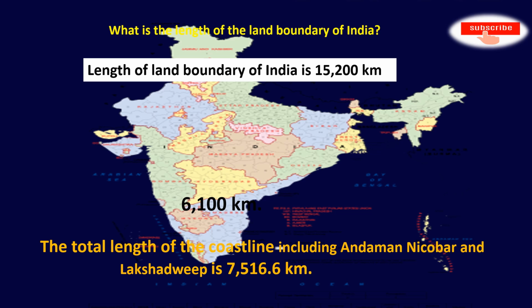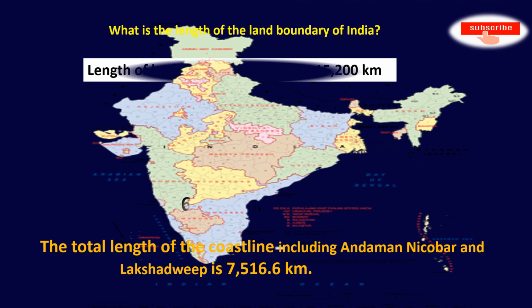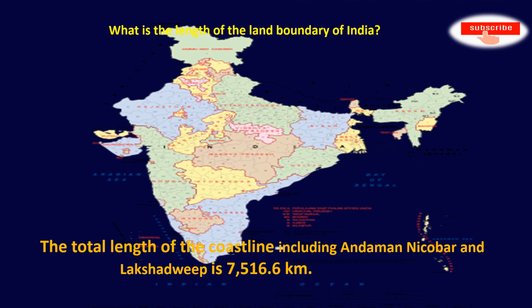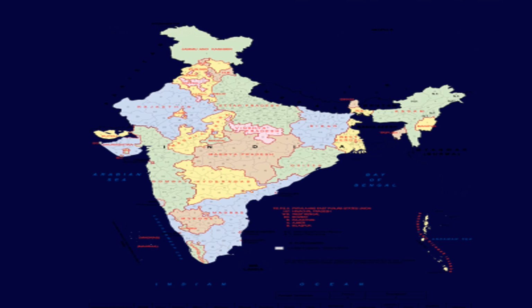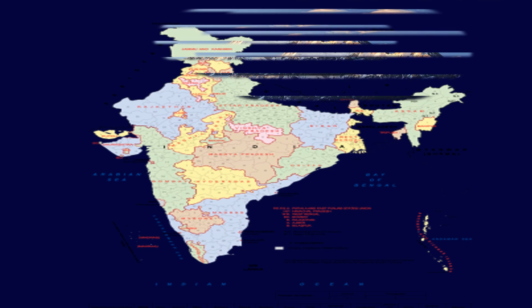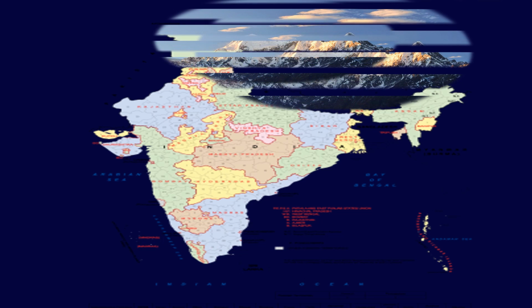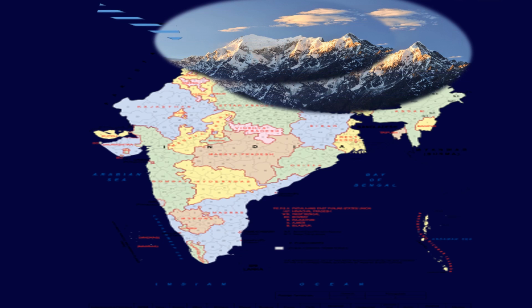So what is the length of the land boundary of India? The length of the land boundary of India is 15,200 kilometers. And the length of the coastline of India, including Andaman and Nicobar and Lakshadweep, is 7,516.6 kilometers.